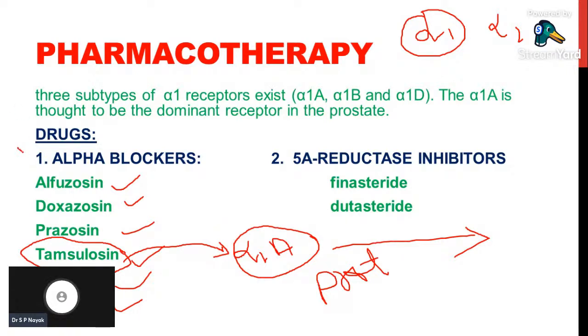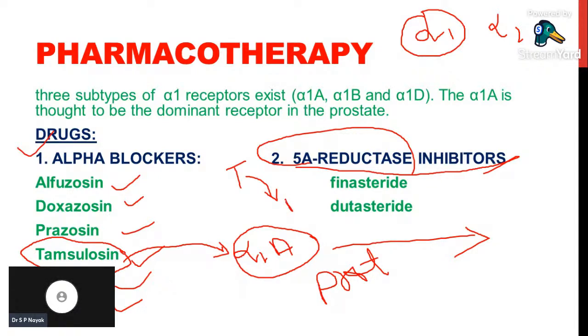So this is one class of drugs which is commonly used to relieve the symptoms of BPH, and the second class of drugs are 5 alpha reductase inhibitors. As I was explaining in the pathophysiology, 5 alpha reductase enzymes convert the inactive form of testosterone into the active form, which is called dihydrotestosterone.